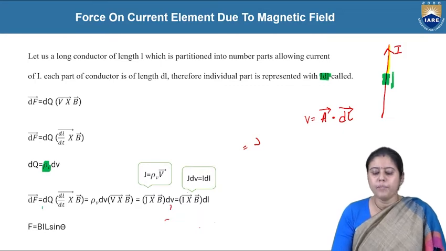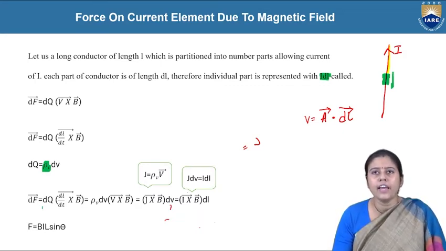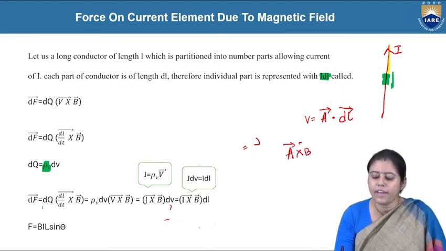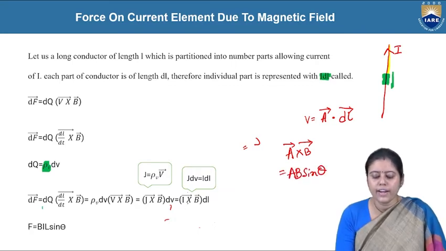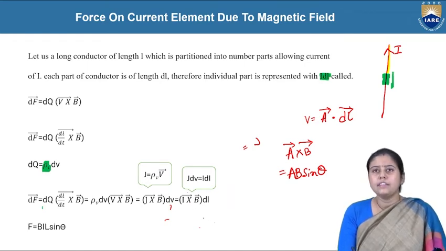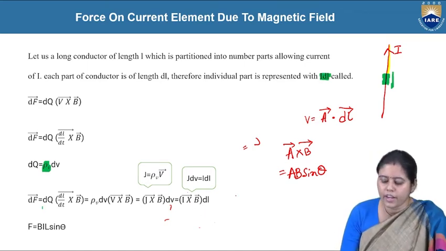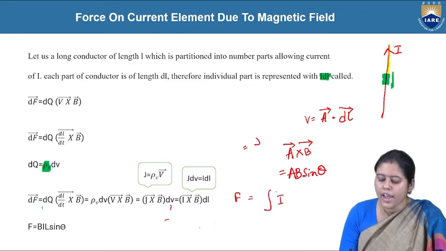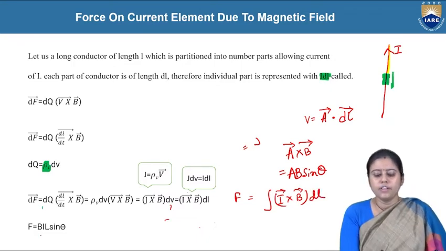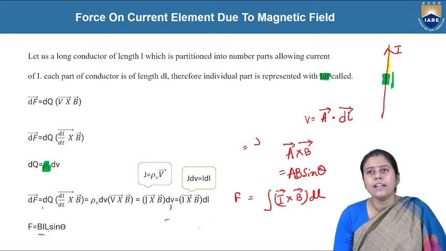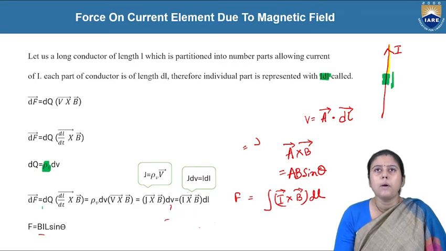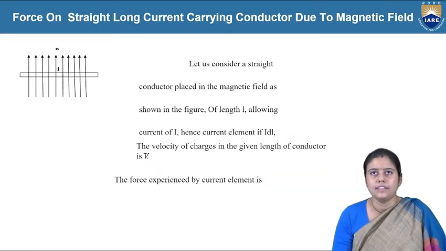So I dl cross B gives BIL sin theta. Why is it BIL sin theta? If we integrate, F is equal to the integral of I dl cross B. What is A cross B? A cross B is always AB sin theta. So we get B I sin theta, and the integration of dl is equal to L. So we get force equal to BIL sin theta.